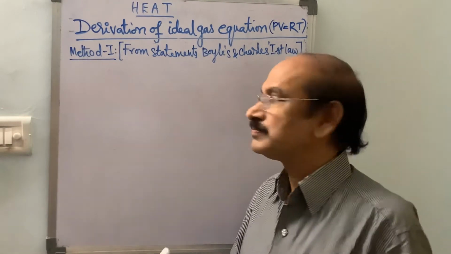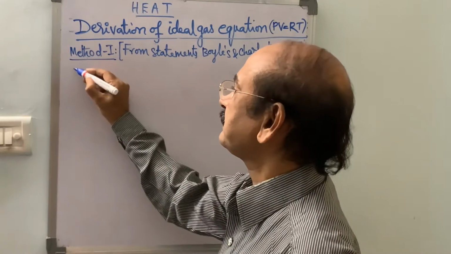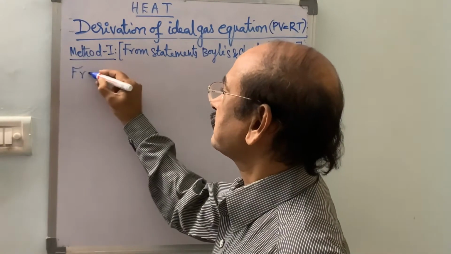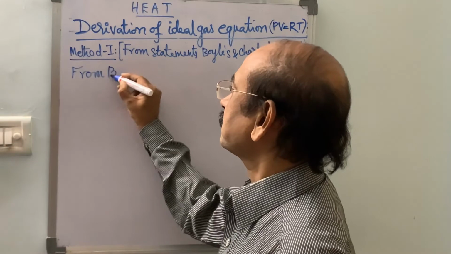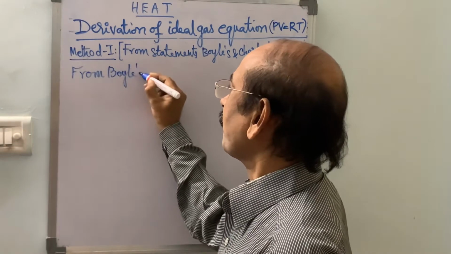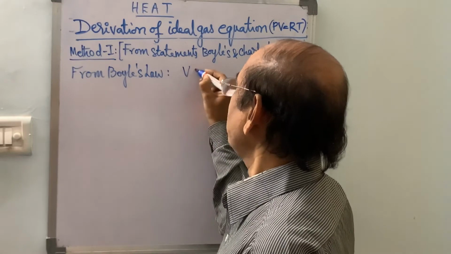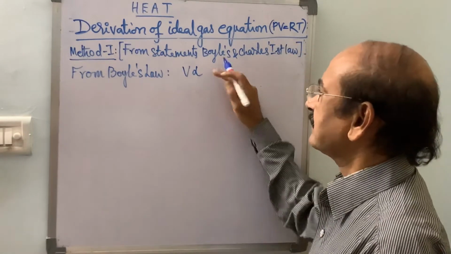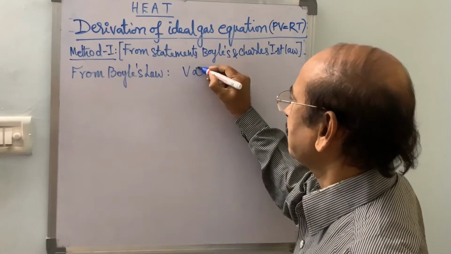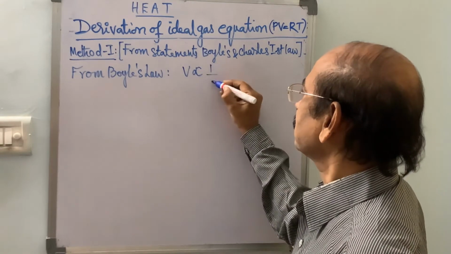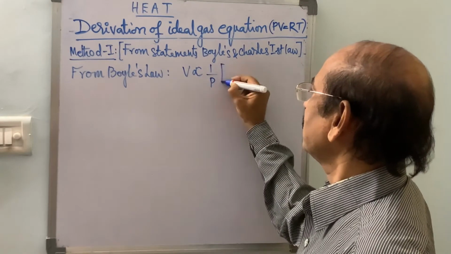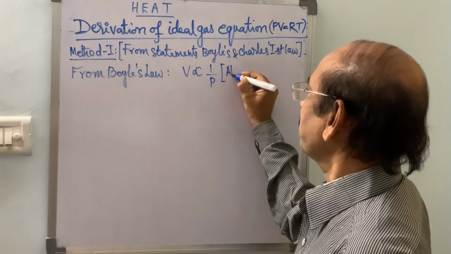So from Boyle's law, the volume of the given mass of the gas is inversely proportional to its pressure at constant temperature.